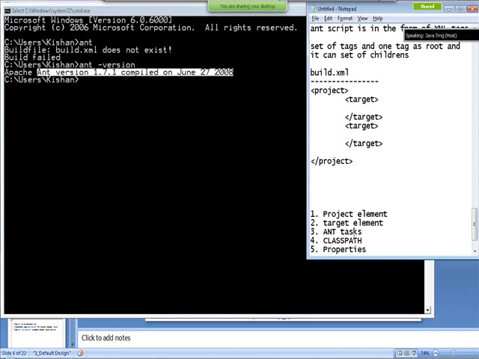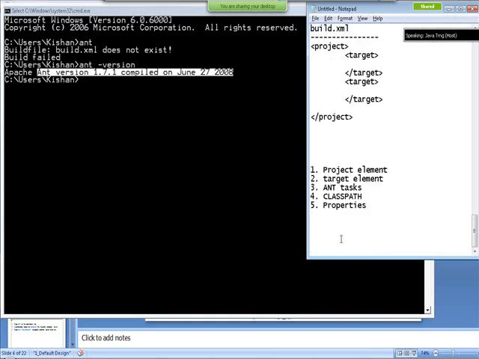These are the few other things you need to understand in order to fully understand the Ant script, whether you want to understand an existing Ant script or write your own. But trust me, it's not really complex. So let's start our discussion with the root element called the project element.